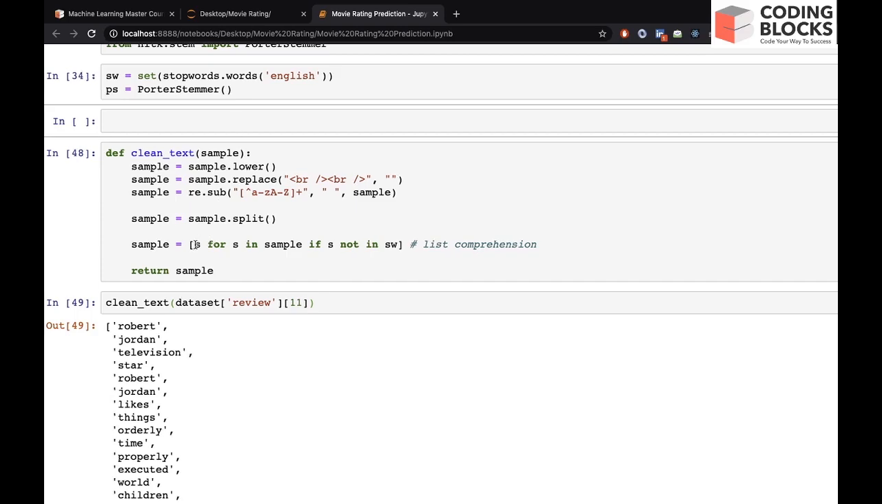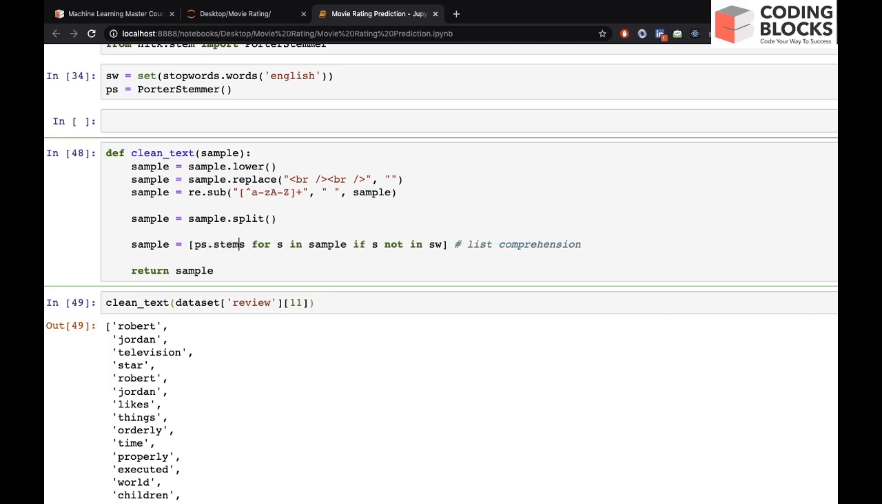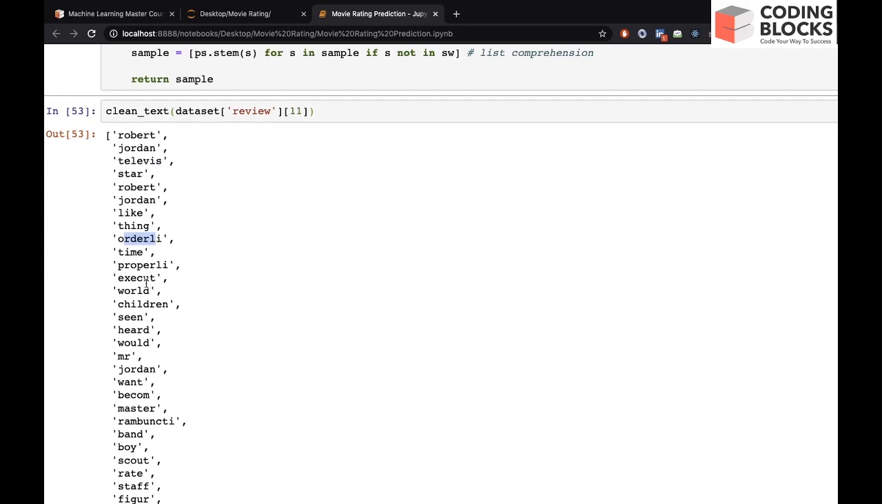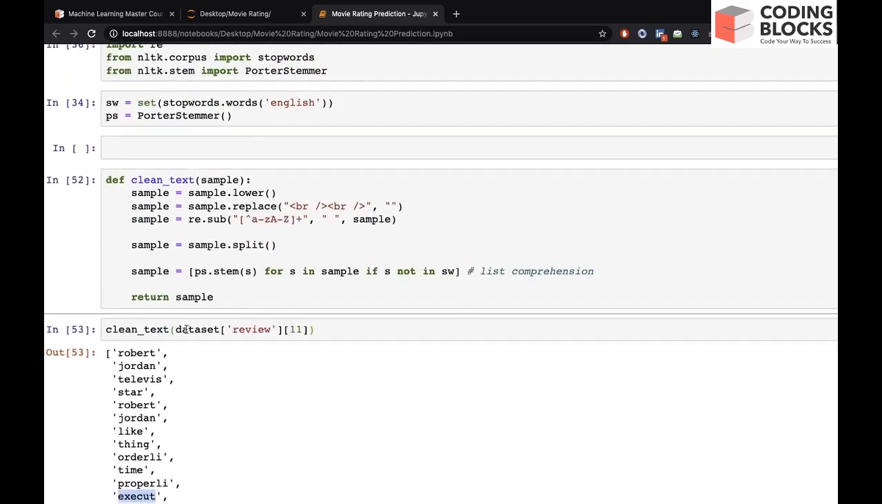So while you are storing this s, we can store ps.stem of s. So this word will be stemmed now. Let's try. You can see most of the words are now stemmed. Television is converted to this word, orderly is converted to this, and executively is converted to this. So stemming also helps us a lot. It reduces the size of the sentence, or you can say the size of the vocabulary. So we will find this helpful.